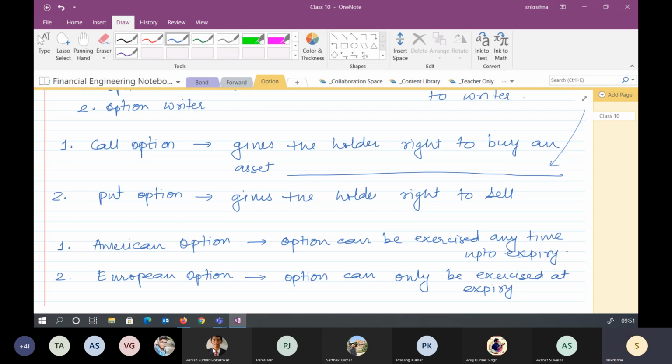Anytime you can buy or sell, depending upon whether you have a call option or a put option. Are these two definitions clear to all of you? Yes. Please raise your hand if you have understood this.